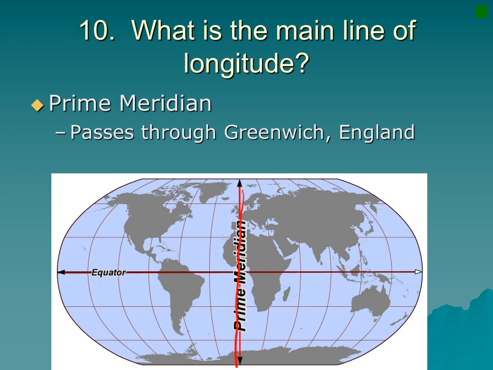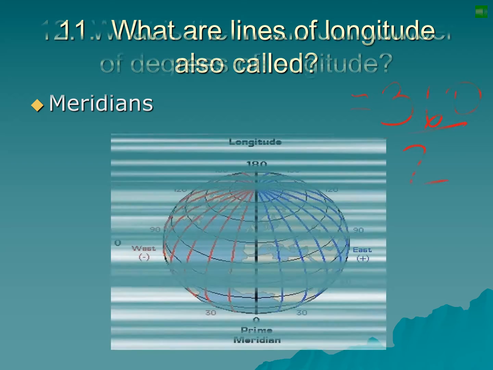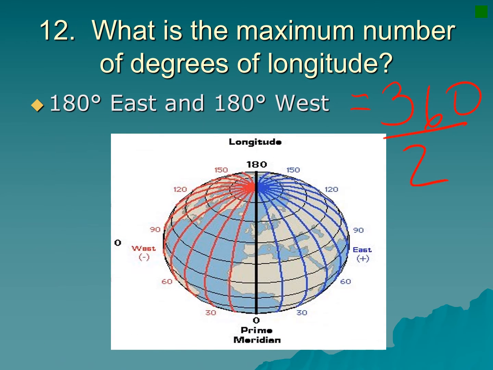That is the prime meridian. Another name for lines of longitude is meridians. The maximum number of degrees of longitude is 180, and you can go 180 degrees east or 180 degrees west.